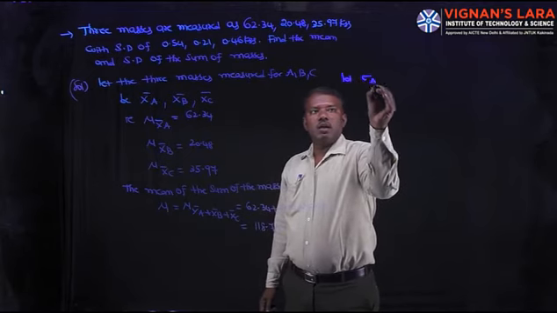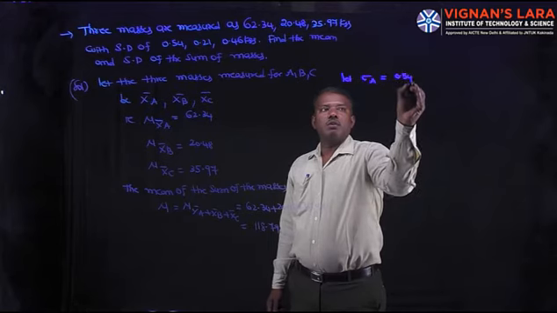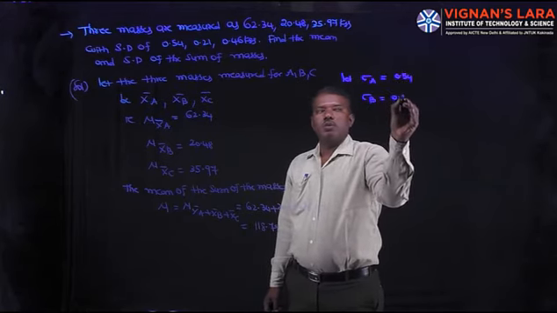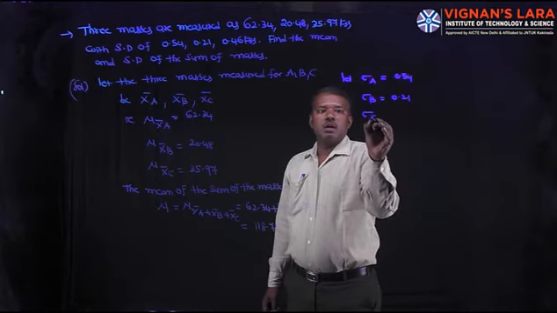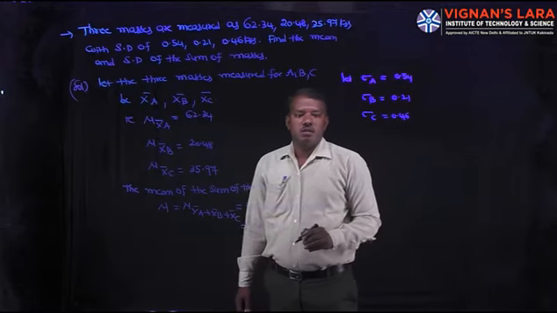And let sigma A be 0.54, sigma B be 0.21, sigma C be 0.46 kgs.